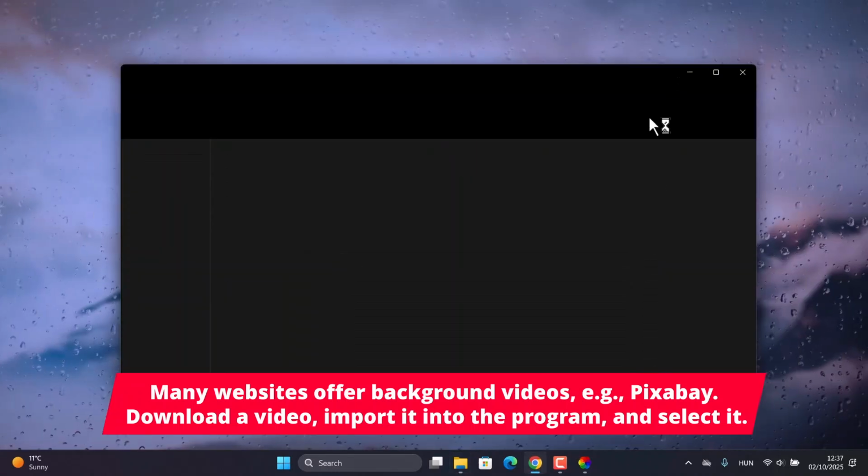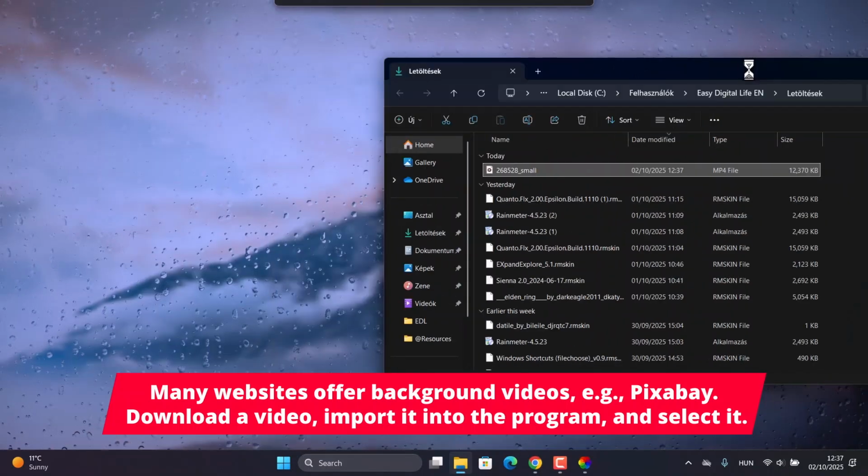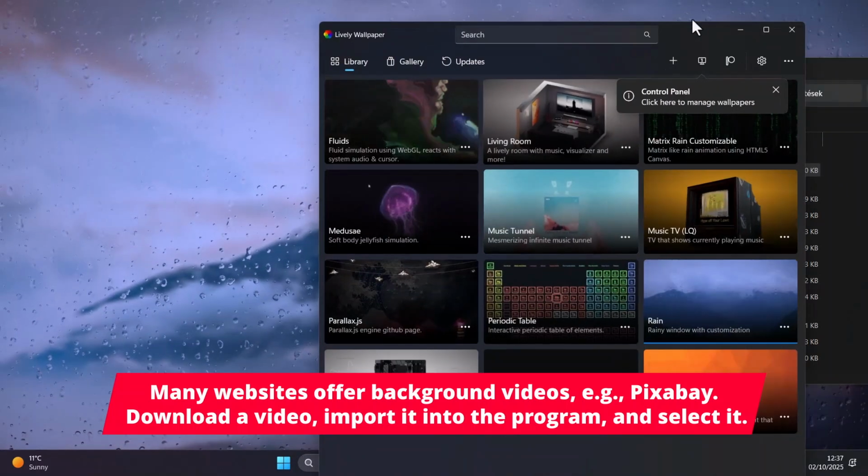Many might be concerned about performance, but the software is extremely resource efficient, meaning it won't significantly load your memory or CPU.